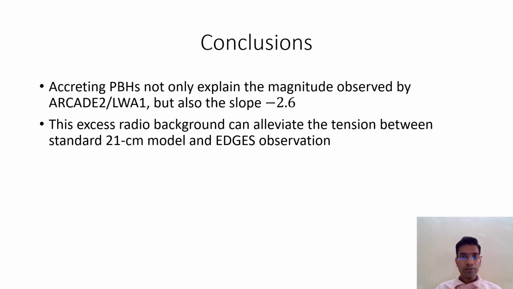Let me now summarize my work. We have looked at the excess radio background observed by Arcade and LWA. We try to explain this excess radio background by the accreting primordial black holes. We find that they are interesting as they not only explain the magnitude but also the slope of the spectrum, that is minus 2.6. As for the 21 centimeter modeling, we find that the excess radio background could be important as this alleviates the tension between the theory and the observation made by the EDGES